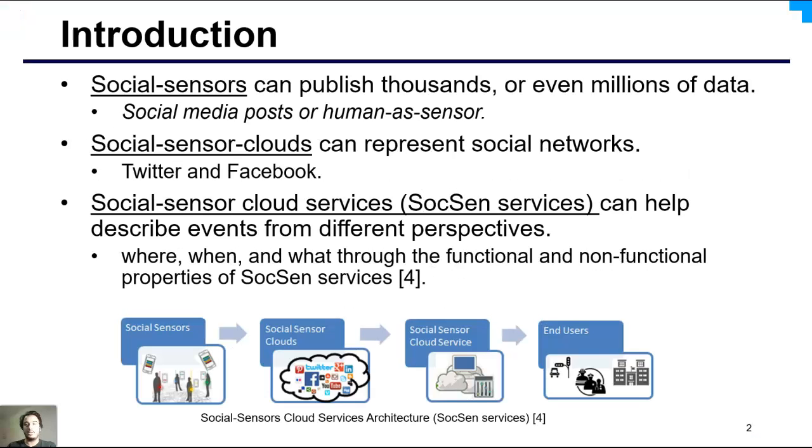Social sensors can publish thousands or even millions of data in the form of text and images over social sensor clouds. A social sensor can be a social media post or a human as a sensor. The sensed data is hosted in social sensor clouds, which can represent social networks such as Twitter and Facebook and can take different shapes. Social sensor cloud services can help describe events from different perspectives, such as where, when, and what, through the functional and non-functional properties of social sensor cloud services.